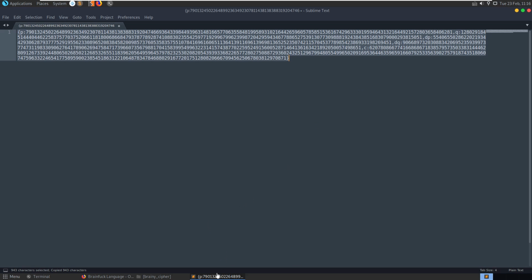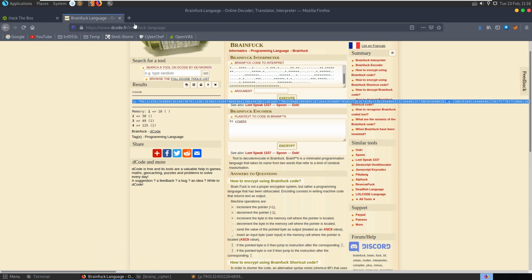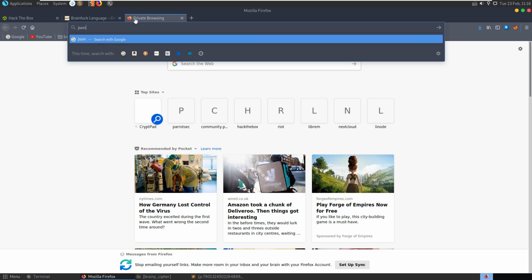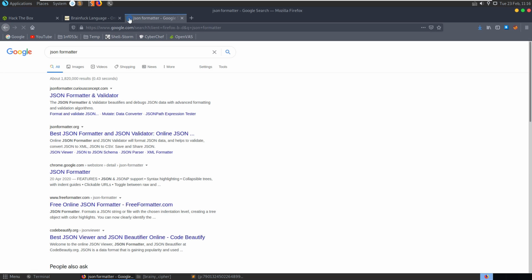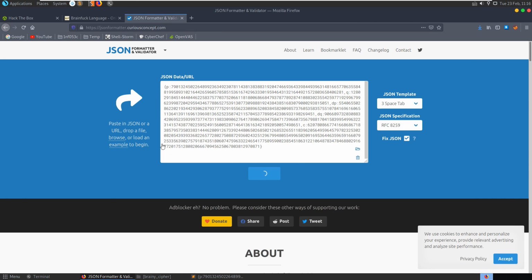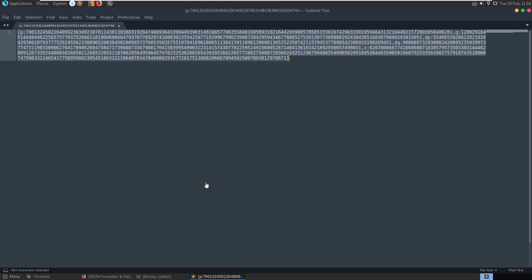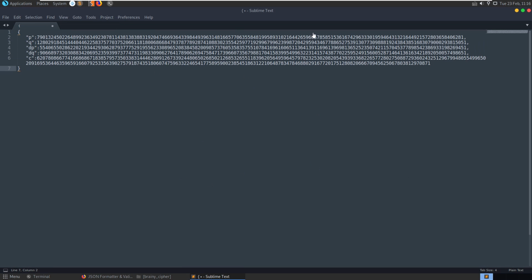Actually, let's format this properly as well. I'm not too sure how to do that in Sublime, so I'm going to go to a JSON formatter. I could just open it in VS Code as well, which would auto format it, but let's just throw it in here. Obviously not putting in any sensitive data that we wouldn't want the site owners to have access to. And here we have our P, Q, DP, DQ, and our ciphertext. So it looks like an RSA algorithm.